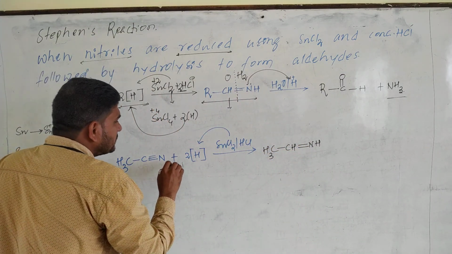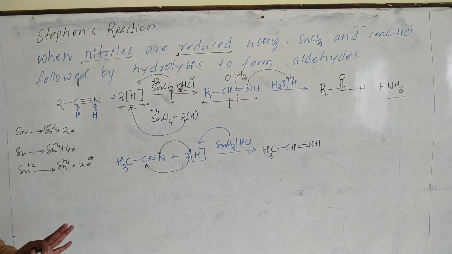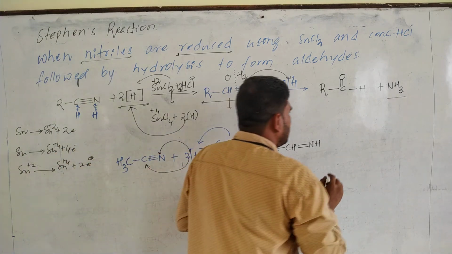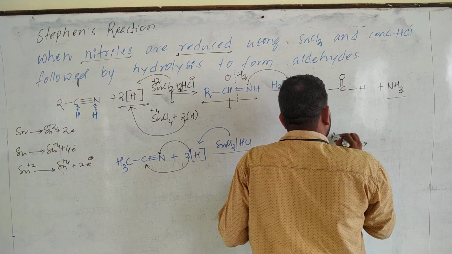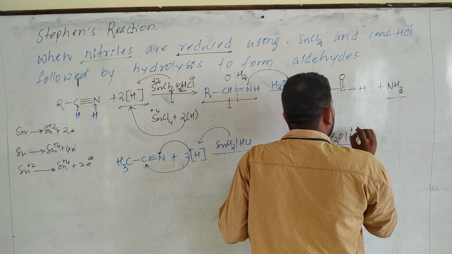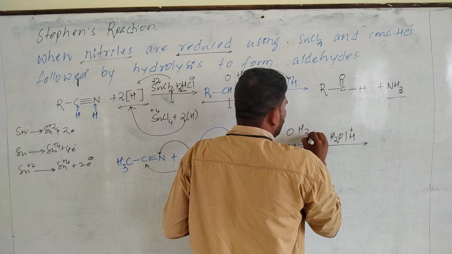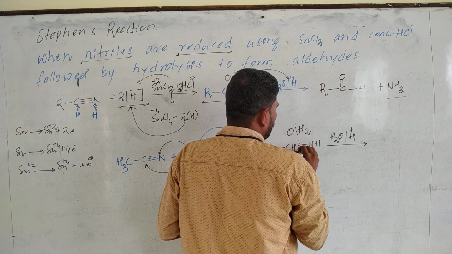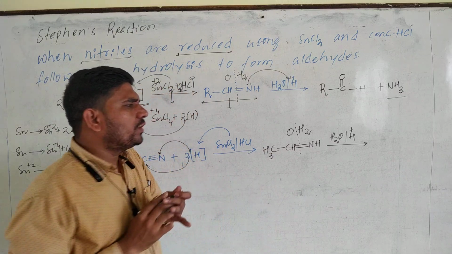I told you this is just an addition of hydrogen. Don't get confused with these steps. You remember these. And now it is followed by acid hydrolysis. Over here also you don't need to work a lot. Just remember these points.